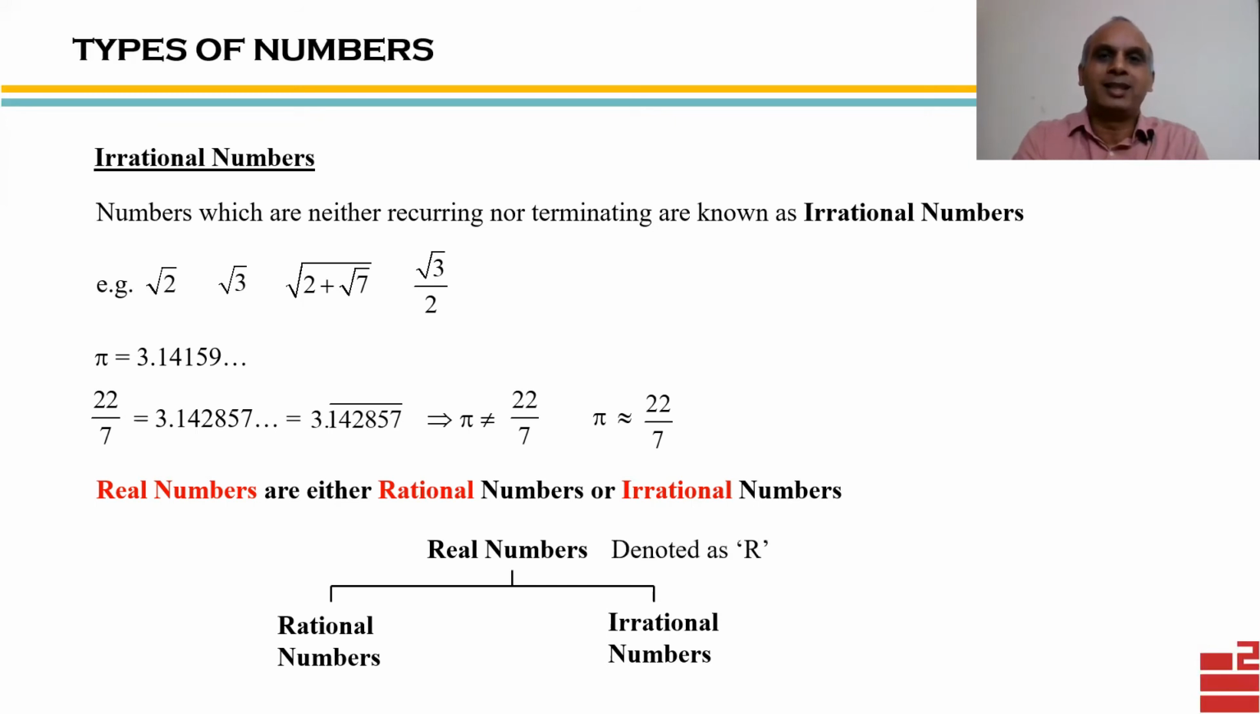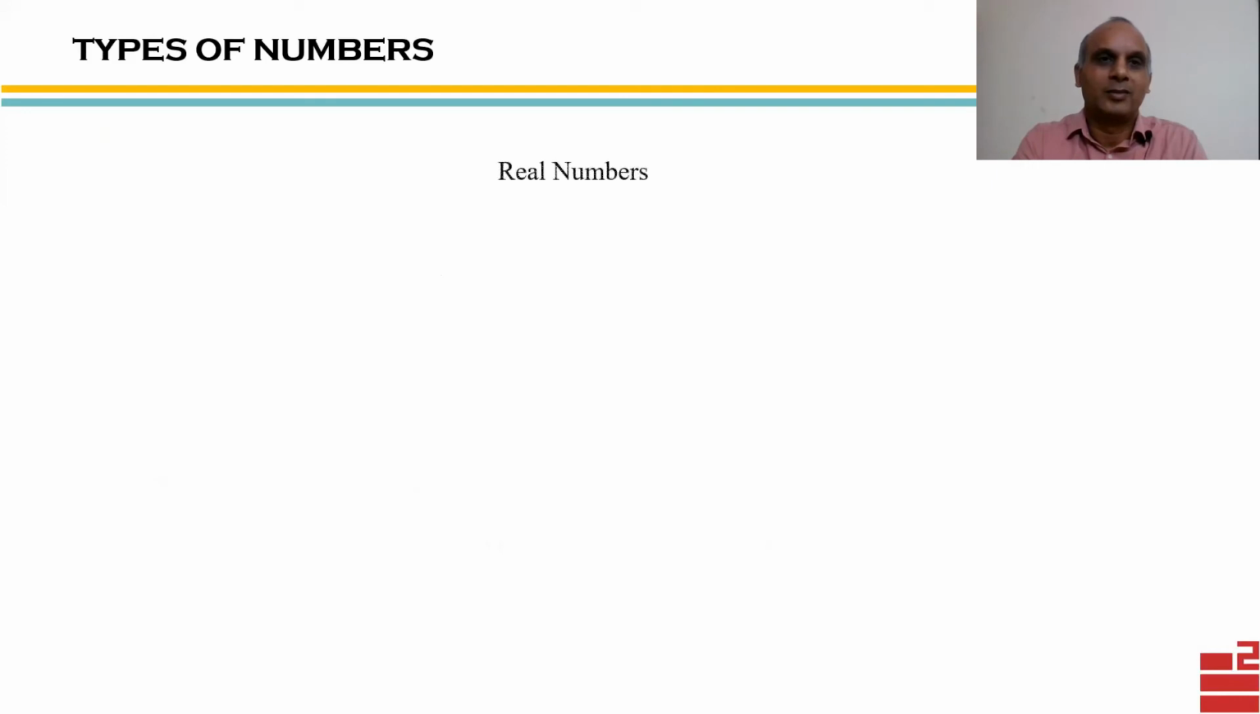Real numbers are denoted as capital R. And continuing like previously, we can see the subset system that rational numbers are subsets of real numbers. Now, based on whatever we have discussed so far, all types of numbers we have covered, we can draw a number chart or number tree.